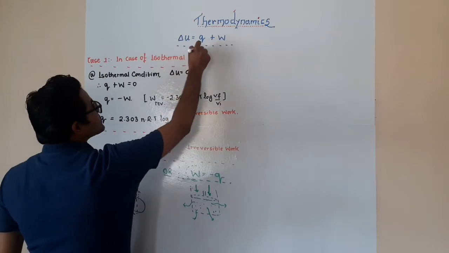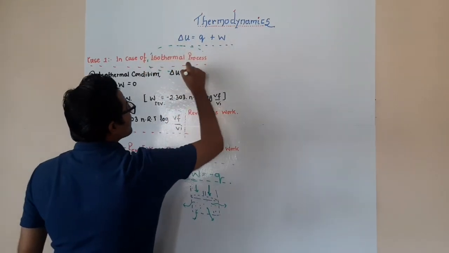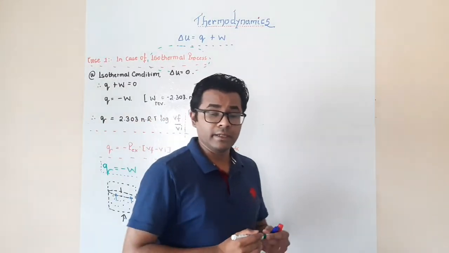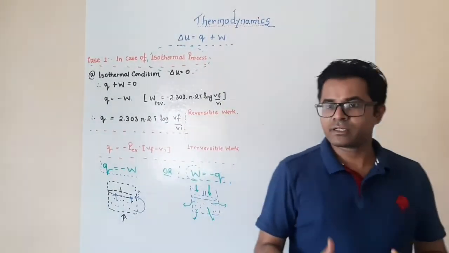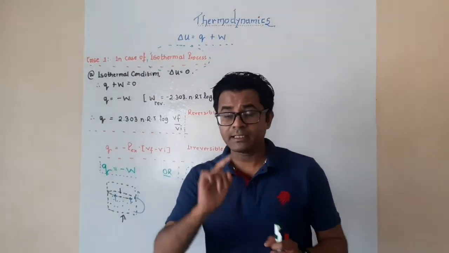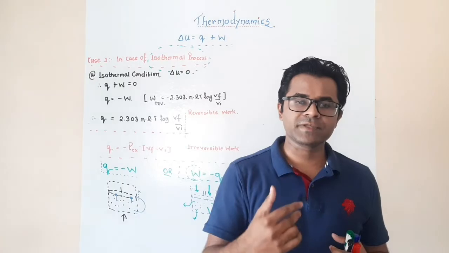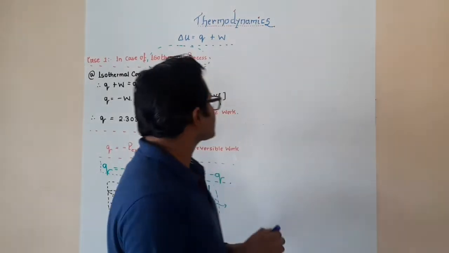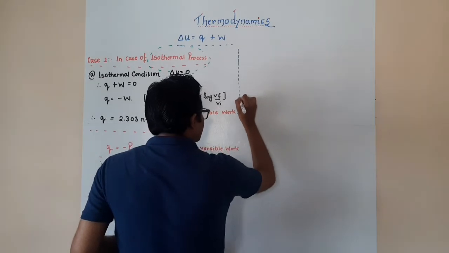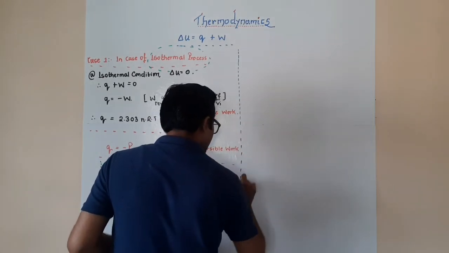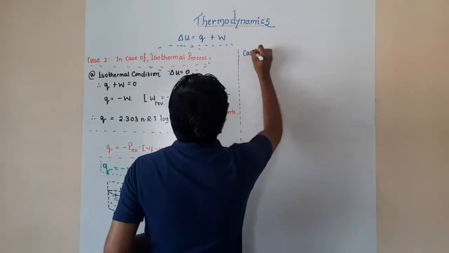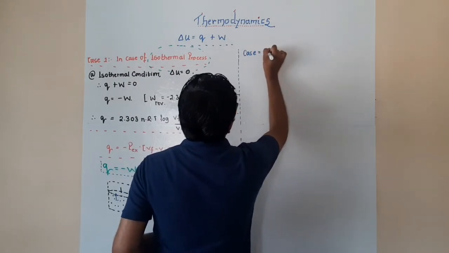But these two conditions are occurring as a case of an isothermal process. Okay, so this was our first case. So in the first case, isothermal process, delta U, the change in internal energy, becomes equal to 0. Let's go with the second case. Our second case is that, case number 2,